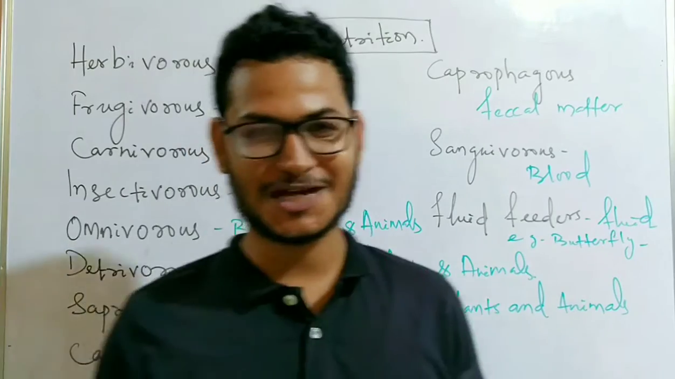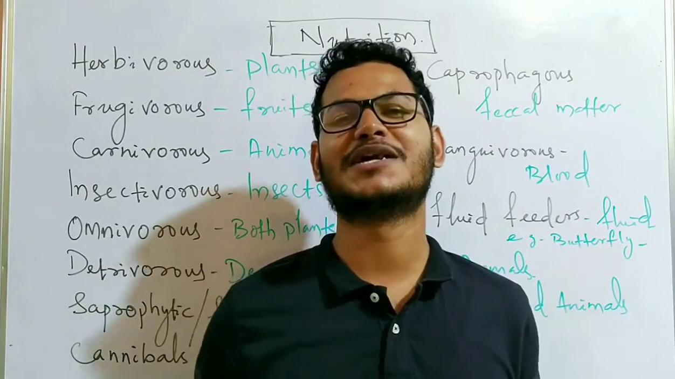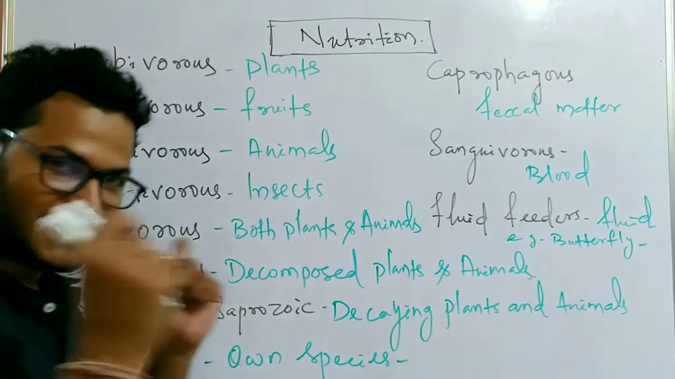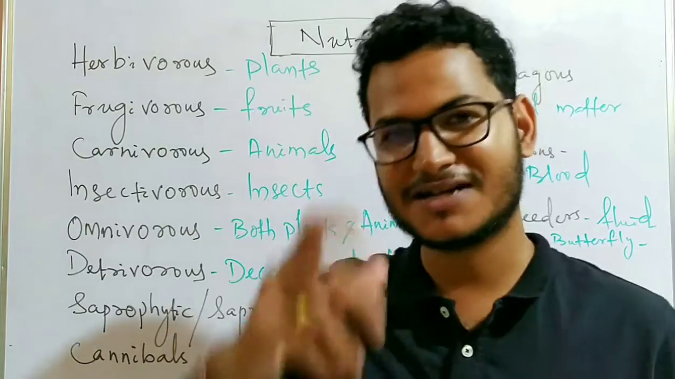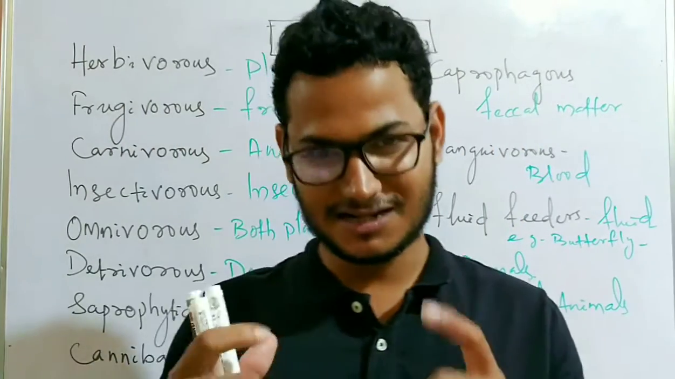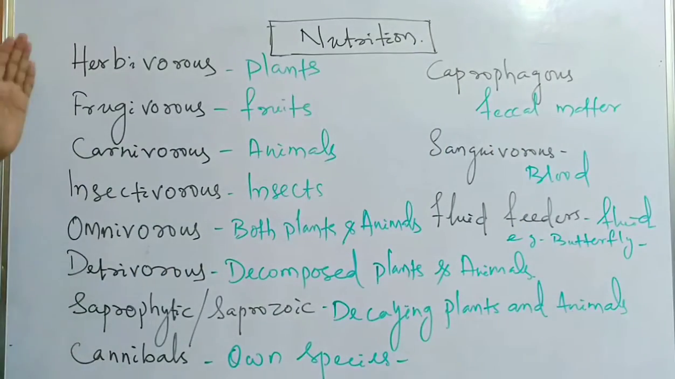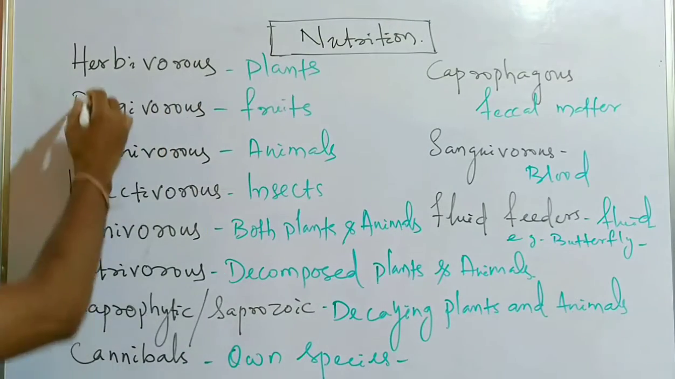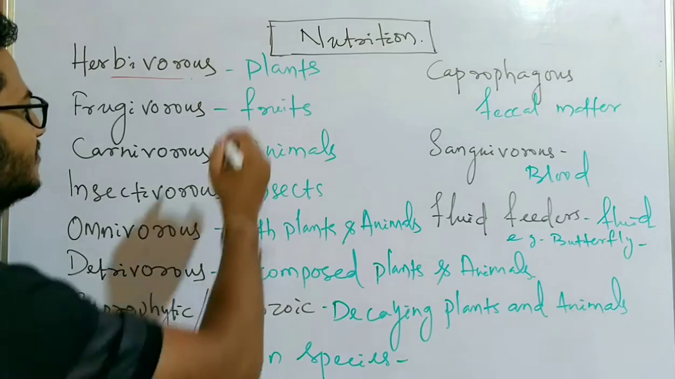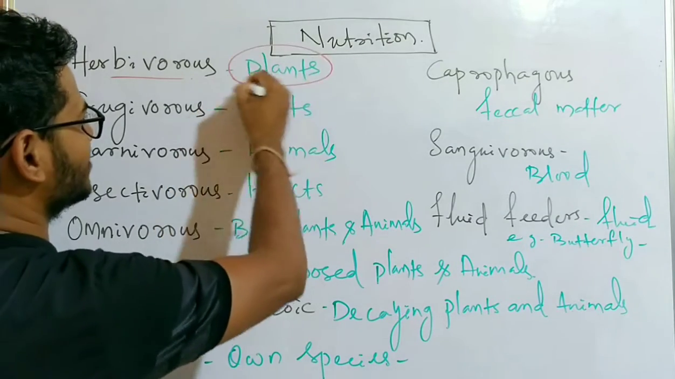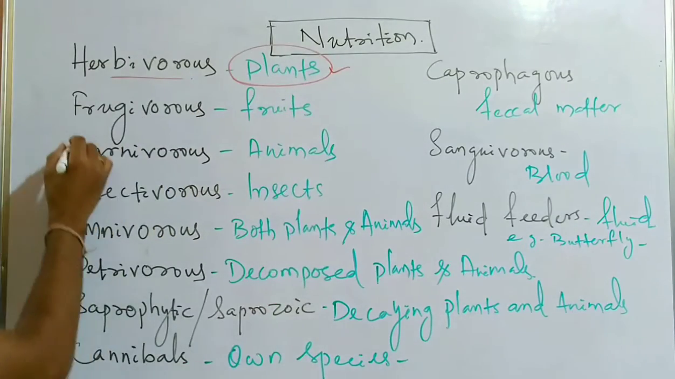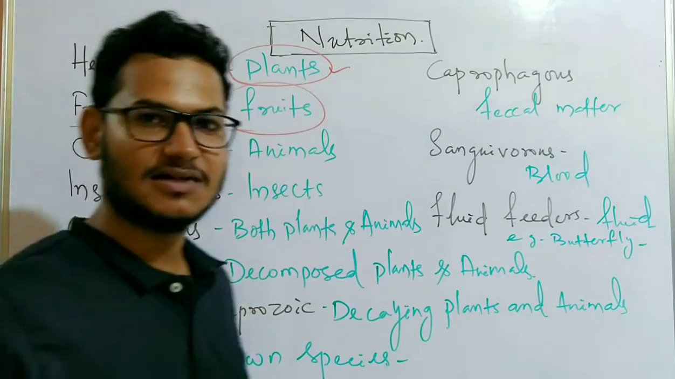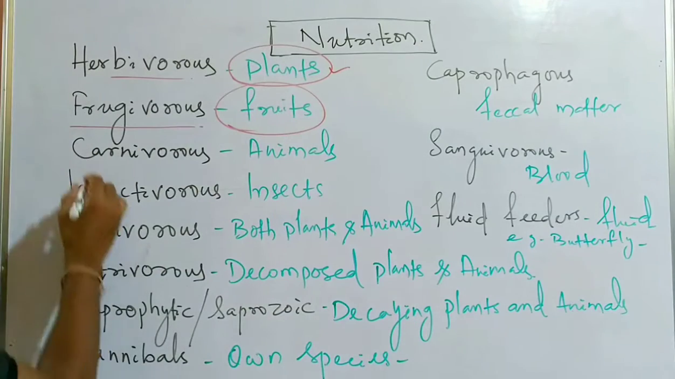Hello friends. So today we will discuss a very important topic of human physiology, that is nutrition. So first we will understand different types of nutrition. So I have here the different modes of nutrition. You can see herbivores, that means the organisms who feed on plants. Then frugivores means the organisms who feed on fruits, different types of fruits.